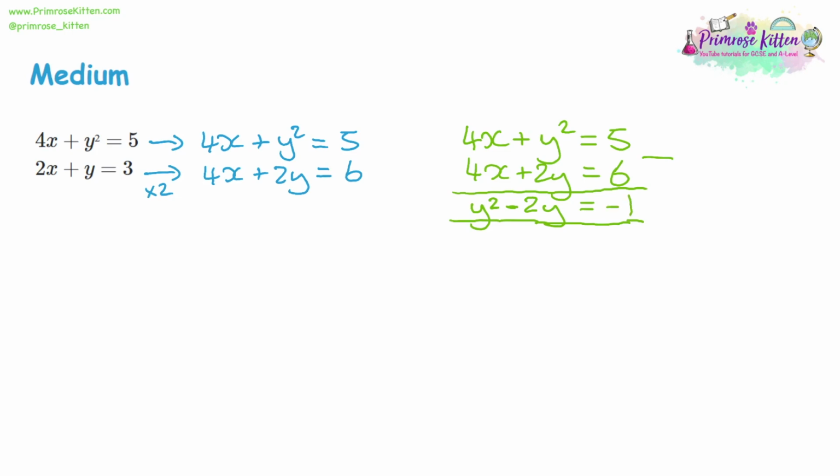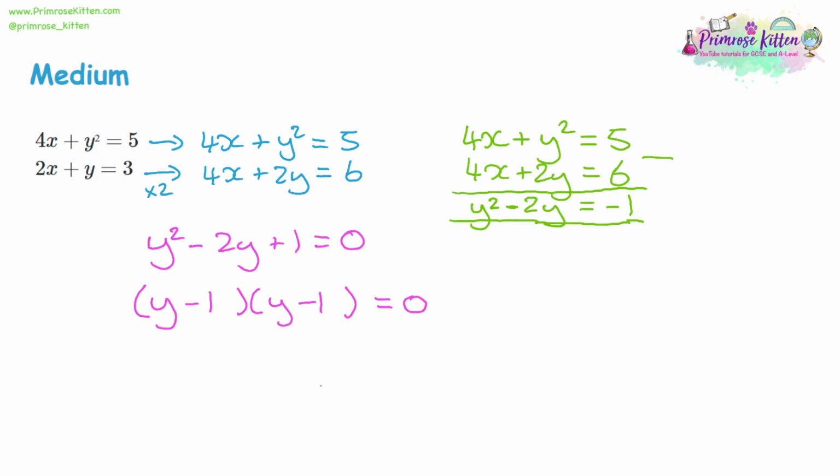Now I'm going to rearrange this to be an equation that's equal to 0. So we have y squared take away 2y. And if we add 1 to both sides, we'll get this. And what we have now is a quadratic equation that we can solve. Now, you can solve this using any method you like. I'm not going to spend too long going through how to factorize this. This one, just using inspection, I can see straight away, it's going to be y minus 1 on both sides. And if you multiply out those two brackets, we should get back to y squared, take away 2y plus 1.